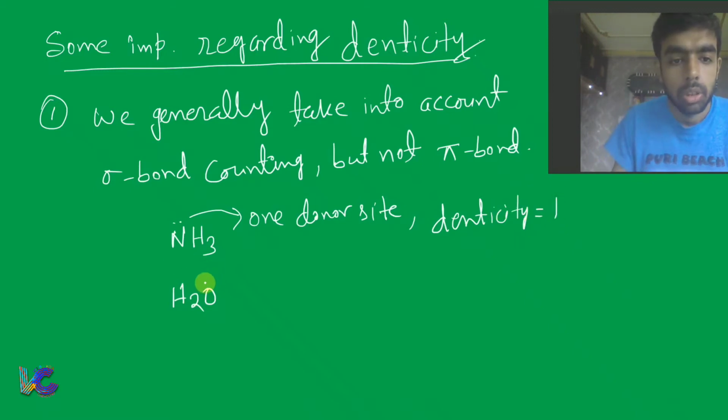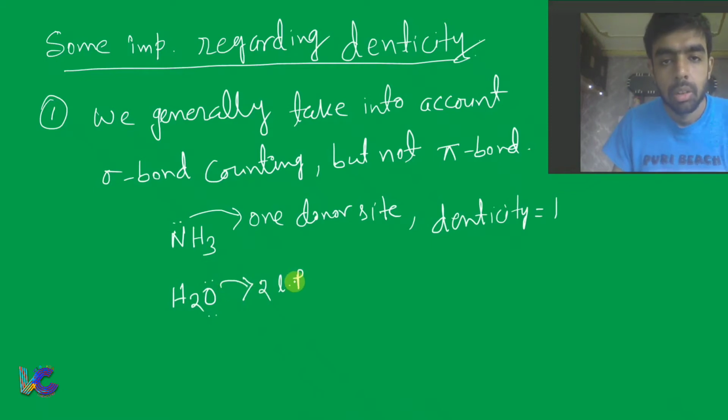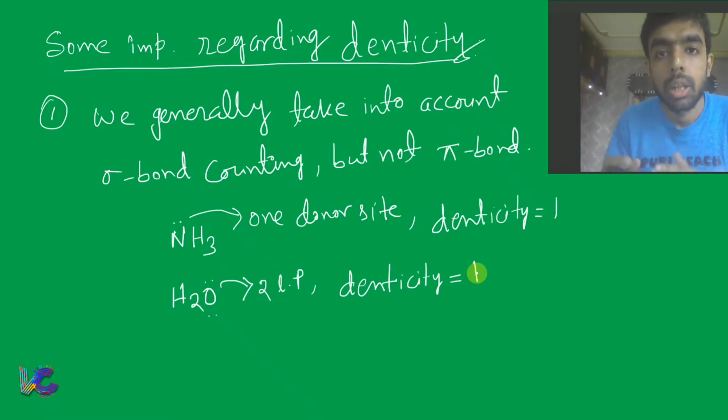Now in H2O there are two lone pairs. That means you can say that there is a chance that denticity is equal to 2. But here also it is a monodentate ligand. Denticity is equal to 1, although it has two lone pairs.